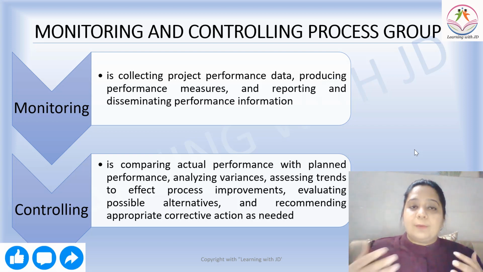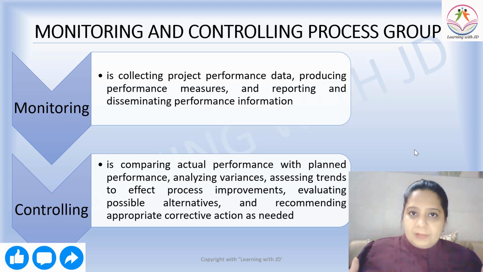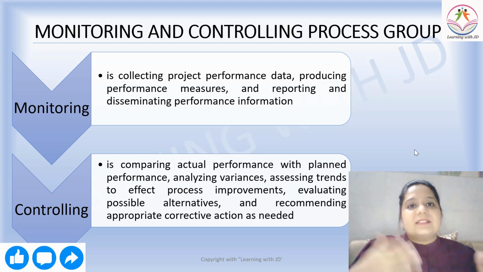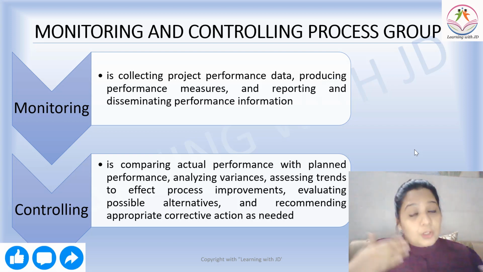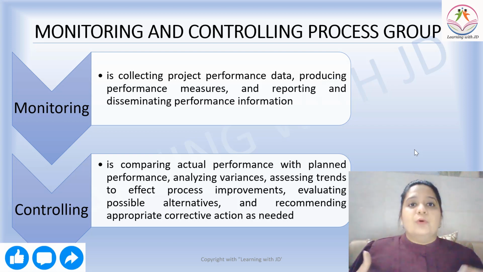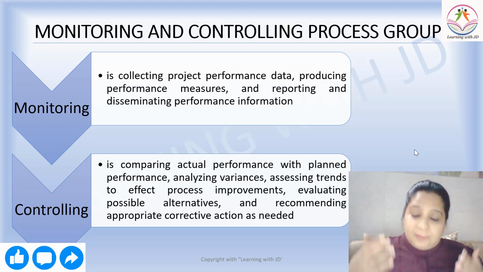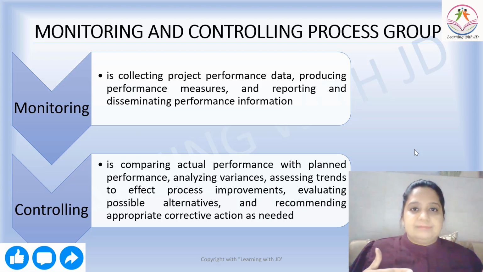Assessing trends to effect process improvements. Right? What is the process improvement that is required in case a certain thing is not going as per the plan? Evaluating possible alternatives. If not this, then what? If you are delayed in the schedule, what are you going to do? Are you going to add more resources? If your cost is going higher, will you remove some of the parts of the project which are not required? It will have an impact on the scope.